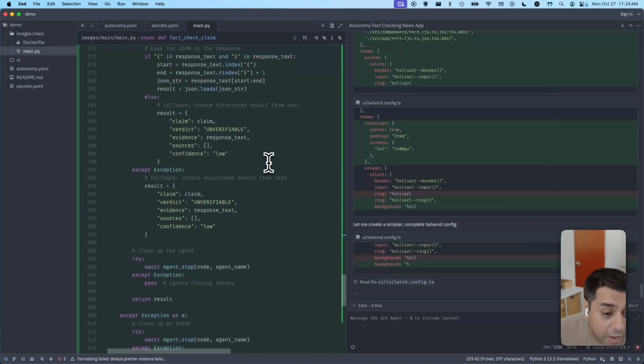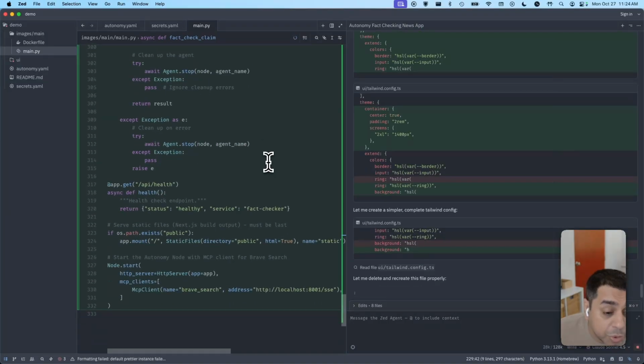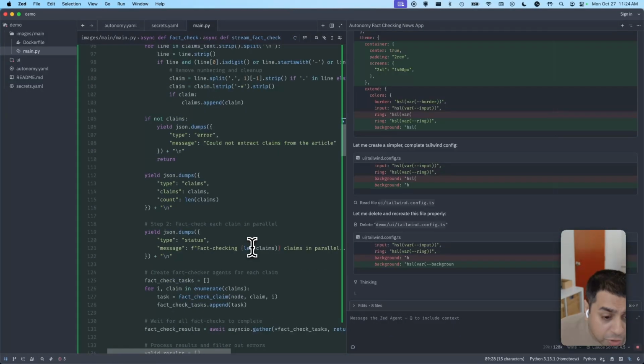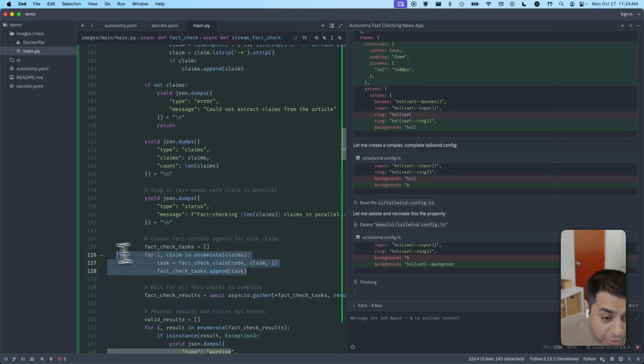It even figures out how to distribute that work. So lots of parallel agents. So here, right? Create a fact checking agent for each claim. So it's able to distribute the work to many parallel fact checking agents.